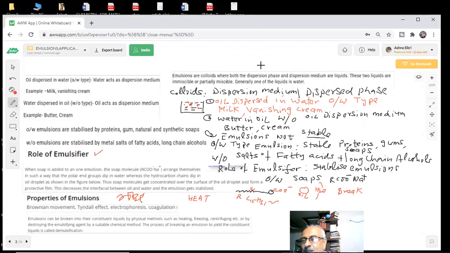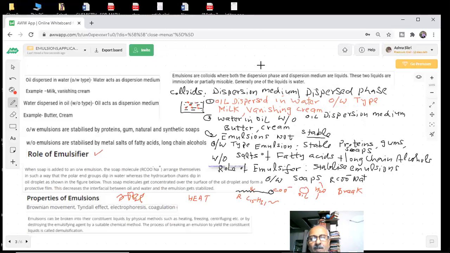Because students did all the emulsion chapter 3 years back, I'm telling you the story. The question was, give a method for breaking up the emulsions. Breaking up the emulsion. That question was given as a 1 mark question.